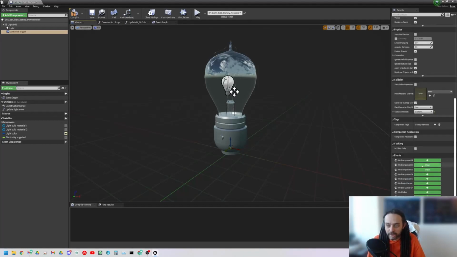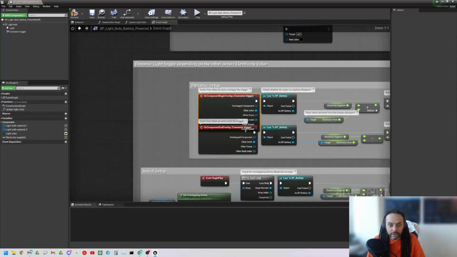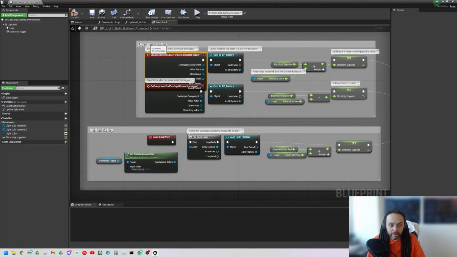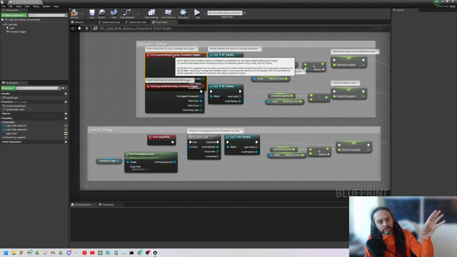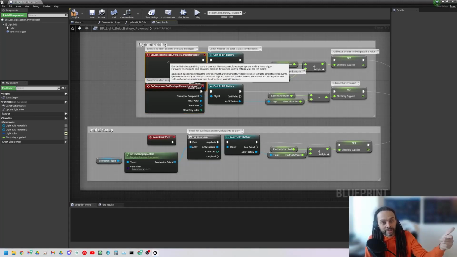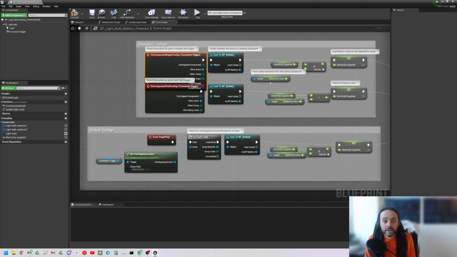I'm going to scroll down again and have a look at the begin overlap. Now there's a few things here. We've got the begin overlap, and I can see what the dynamic setup is. This means during play, when the connector trigger is overlapped or overlap ends, we're going to do something a little bit different this time. And here is our many to one. This is our cast to blueprint battery.